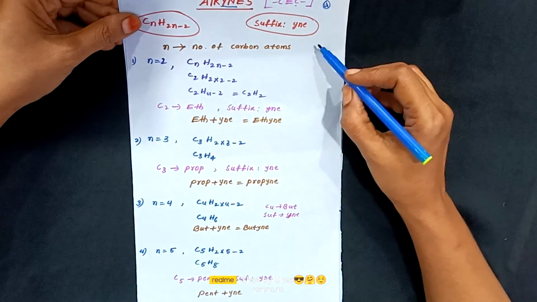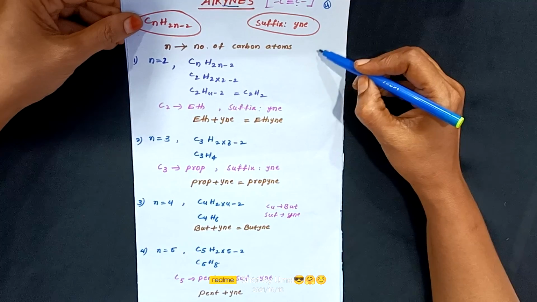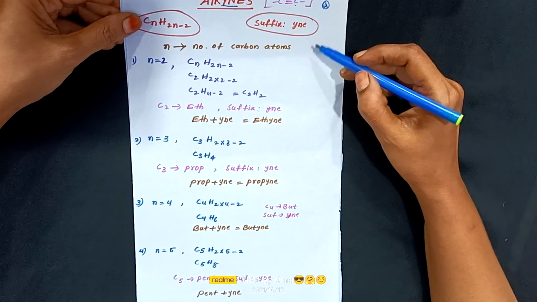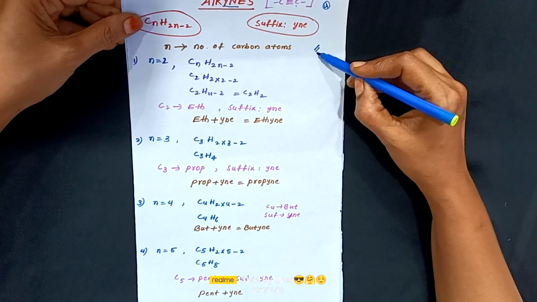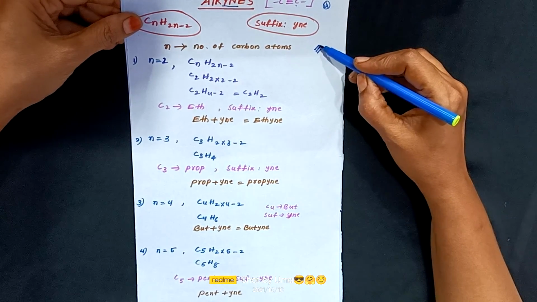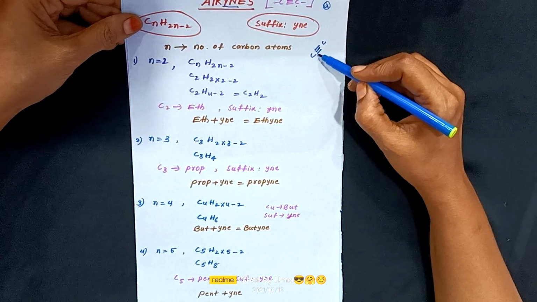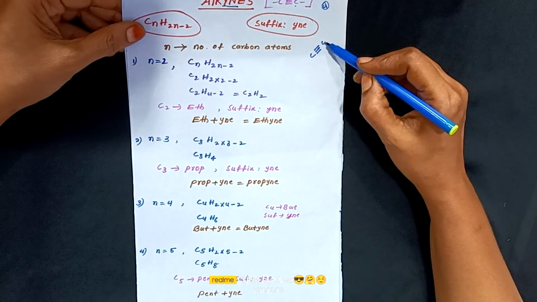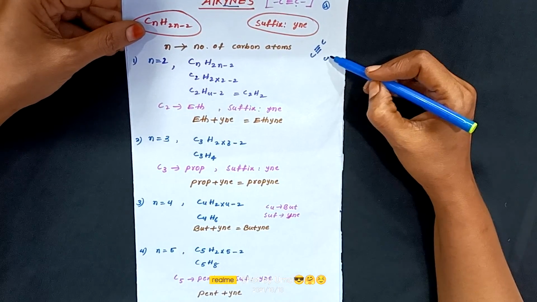In this classification also the naming, or the writing of the molecular formula, starts from n equal to 2. That means these compounds are triple bonded carbon compounds. So triple bond is possible only between 2 carbon atoms, not with the first 1 carbon atom.